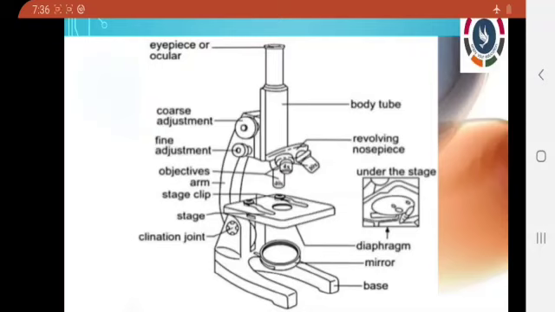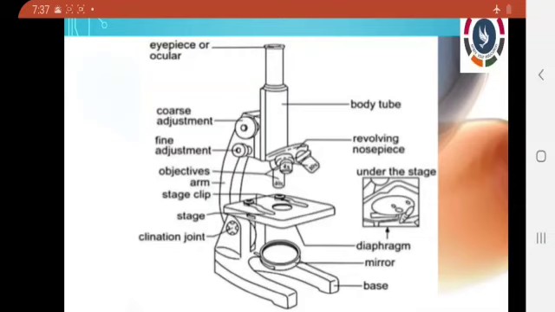Let's see about the types. There are 5 types of microscopes: bright field or light field microscope, dark field microscope, phase contrast microscope, fluorescent microscope and electron microscope. I think for you the common microscope is enough to learn at this stage. You will get an idea about the remaining ones in the future.